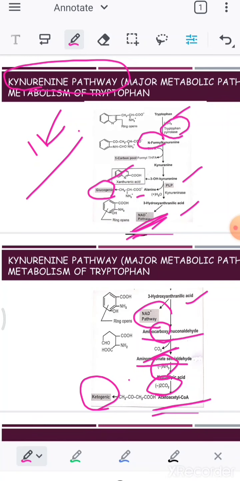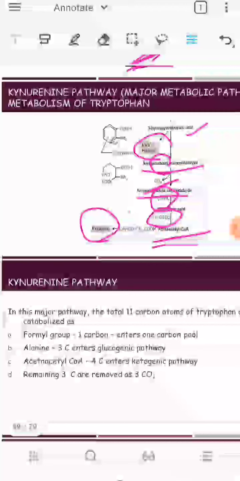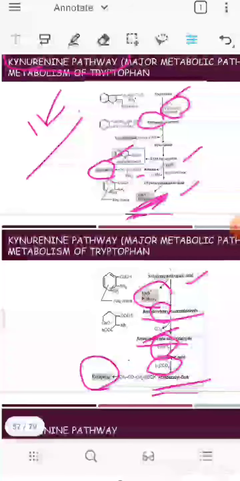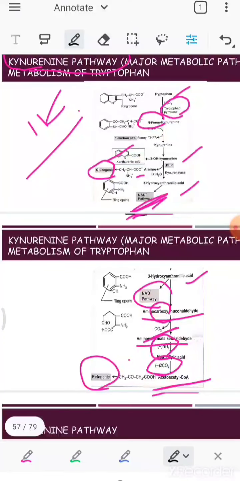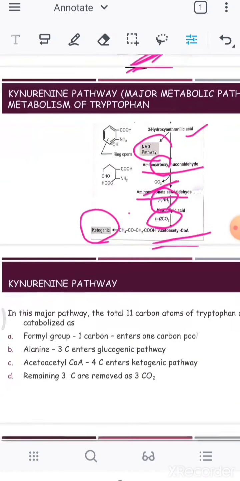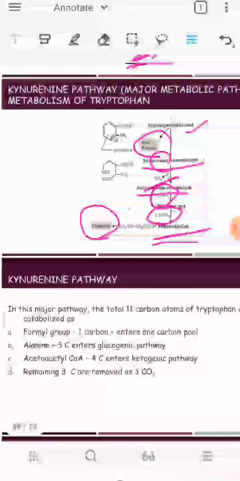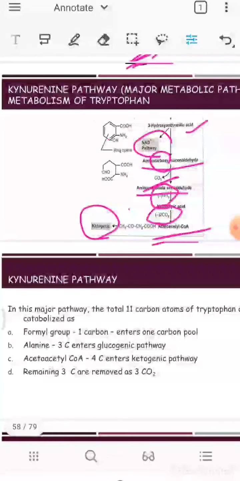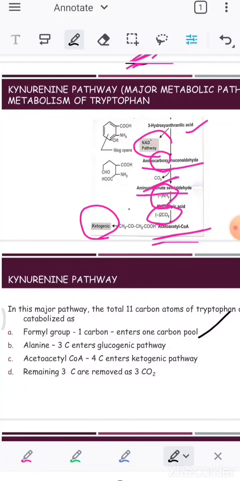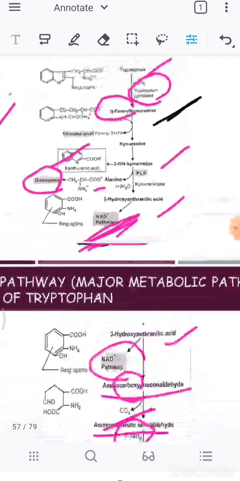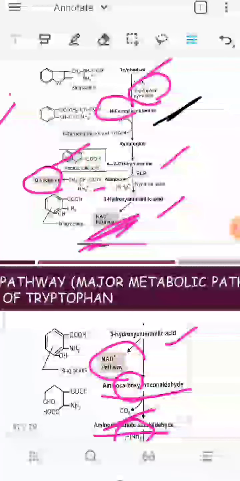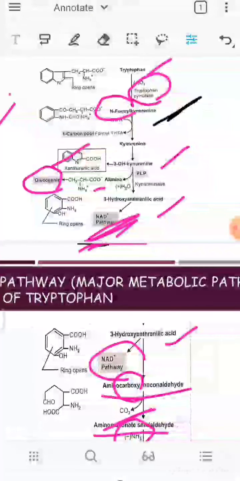Actually, tryptophan is an 11 carbon compound which is going to break down to give small products like this. In the first step we have seen that there is a formation of formyl kynurenine, so it is cleaved into a one carbon compound. So this tryptophan is first of all cleaved into a one carbon compound here, and it will also give the alanine. You can see it gives the alanine in this step. It gives the alanine when 3-hydroxykynurenine is converted into 3-hydroxyanthranilic acid.